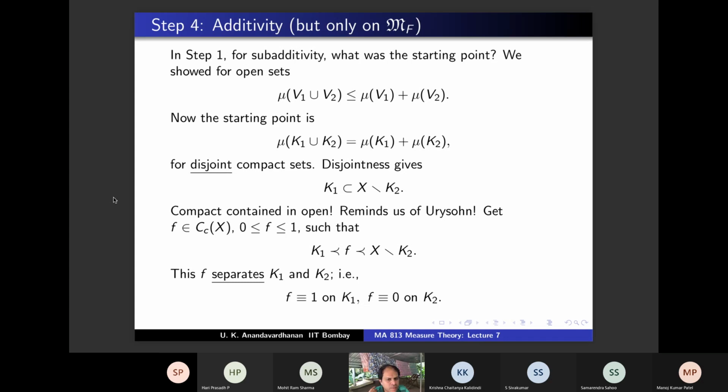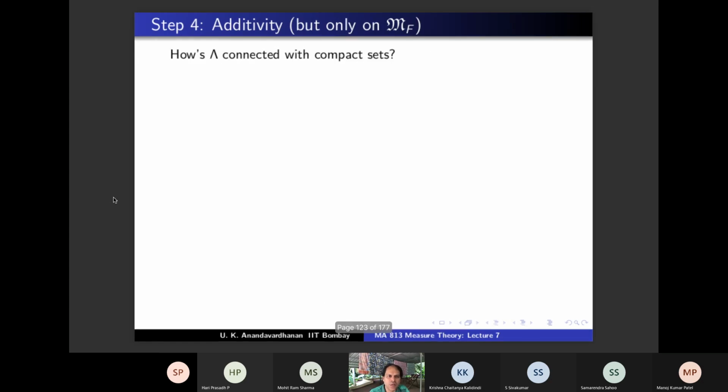Right? So using all this, basically, you want to apply the linear functional lambda. If you can write something as a sum of two things or a scalar multiple, etc., you can apply lambda and conclude something. This is the key idea. So F is identically 1 on K1, identically 0 on K2. And how is lambda connected with compact sets?